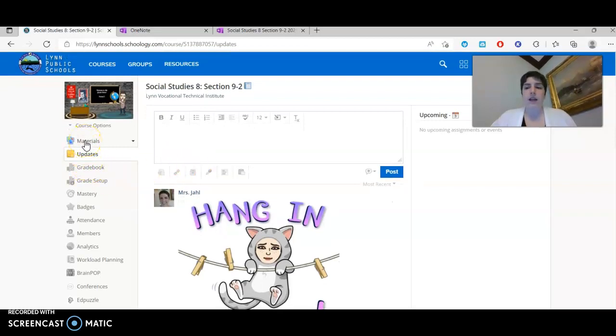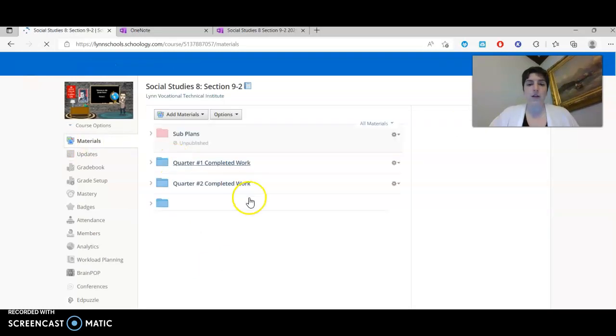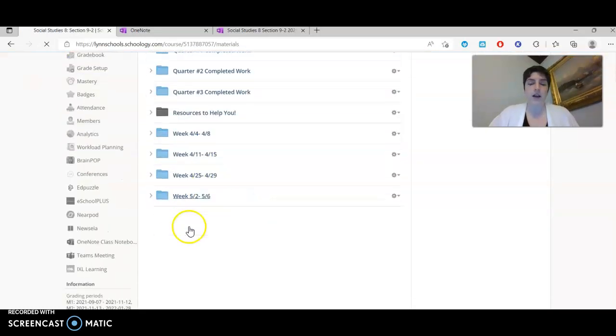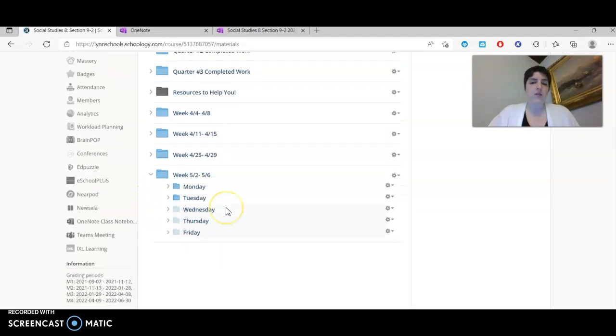If you finished everything that you were given on OneNote yesterday about either the executive, legislative, or judicial branch in Massachusetts, you're going to continue working on that. If you have not started it, I am assigning it to you today. It's going to be under the classwork tab. Here's what you're going to do.